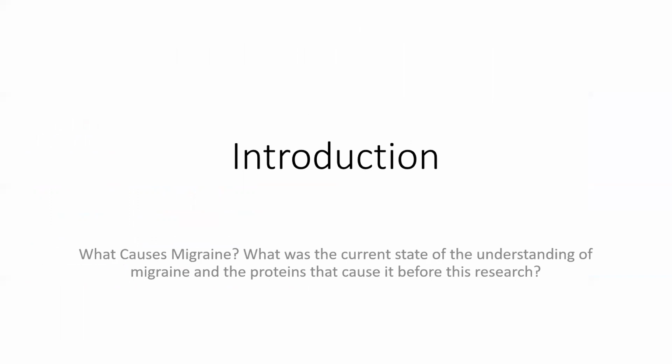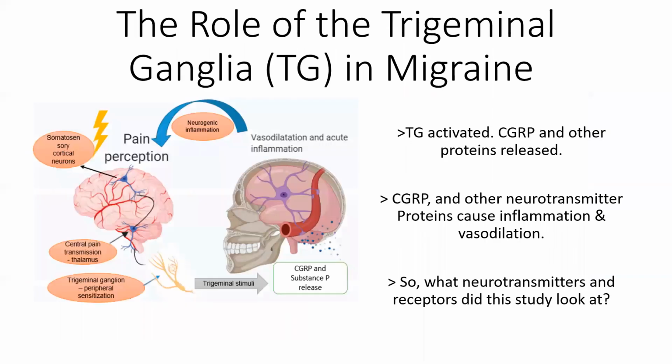What are the proteins that are implicated in migraine? Well, it was known that inappropriate activation of a section of the brain tissue called the trigeminal ganglia is responsible. Once a TG is activated, CGRP and other neurotransmitters are released from neuron cells in the TG. And CGRP and other neurotransmitter proteins cause inflammation and vasodilation by binding to receptors on target cells, causing the migraine symptoms. Right, so what neurotransmitters and receptors did this study look at specifically then?